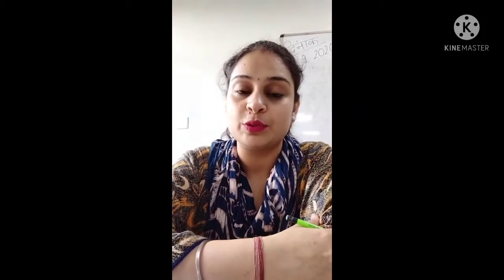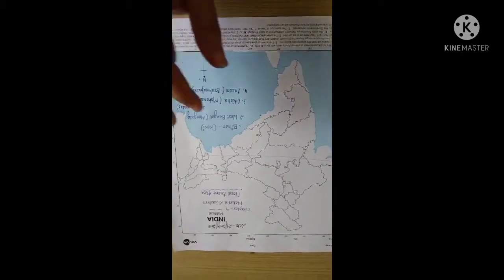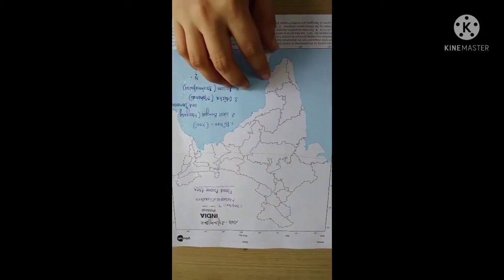So students, as we are discussing the chapter natural disasters, the first disaster that we have discussed is floods. And we have also discussed the areas which are very prone to flood. So today we are going to locate those places which are very prone to flood in the political map of India. So students, you all require a political map of India for filling those areas. Yes, students, so this is our political map of India.